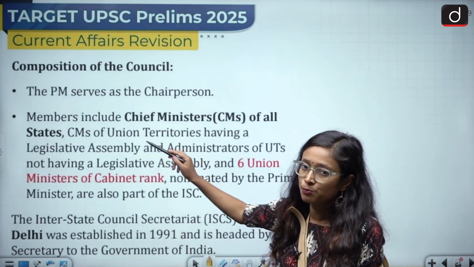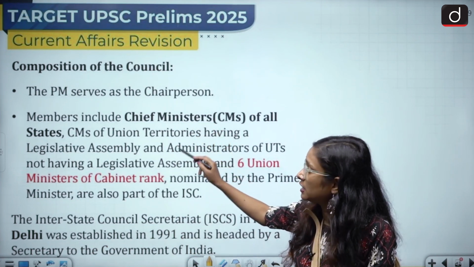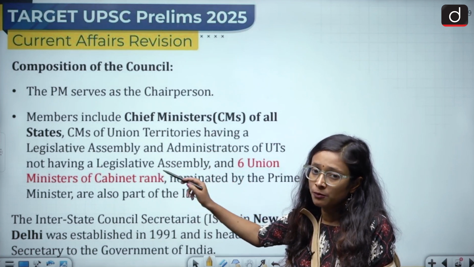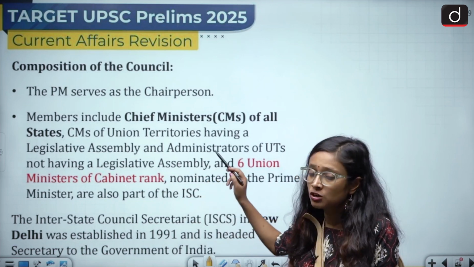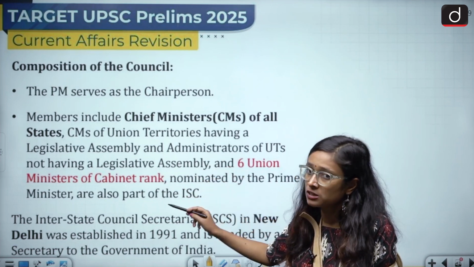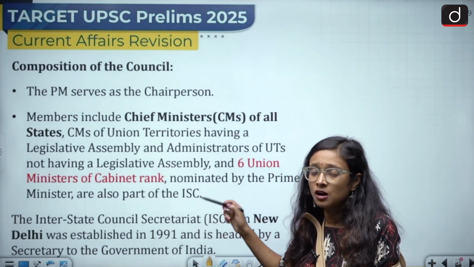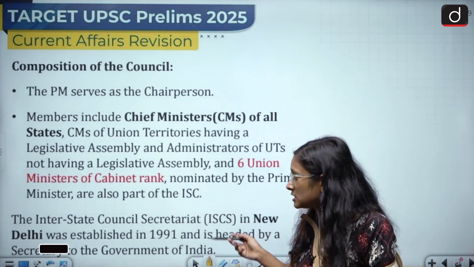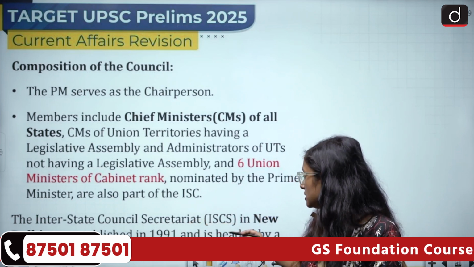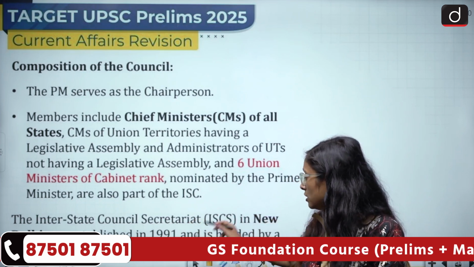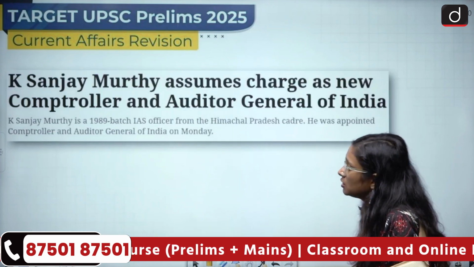So what is the composition? The PM serves as the chairperson of this Interstate Council, and all the chief ministers are members of this council, all the CMs of the union territories are members, and the administrators of the union territories are also members, and then 6 ministers of cabinet rank are also required. It's up to the chairperson whom to select. And the Interstate Council Secretariat is in New Delhi, was established in 1991 and is headed by the Secretary to the Government of India. So this is about the Interstate Council.